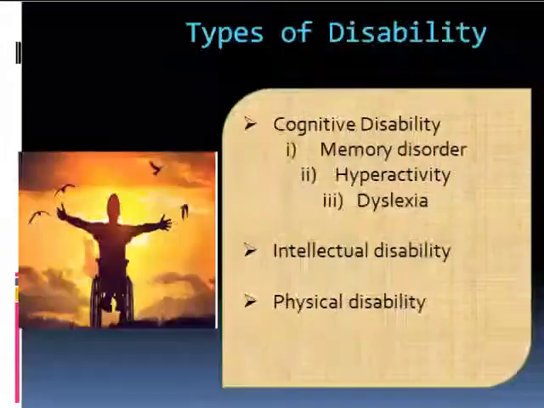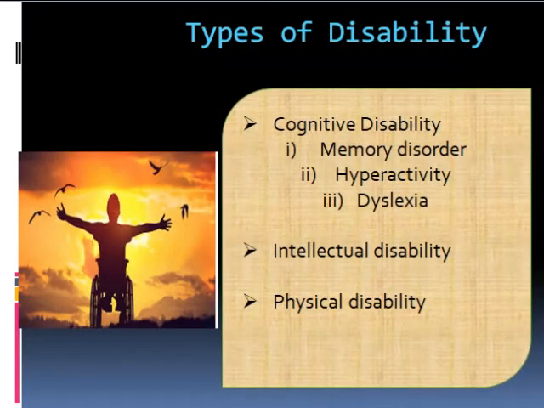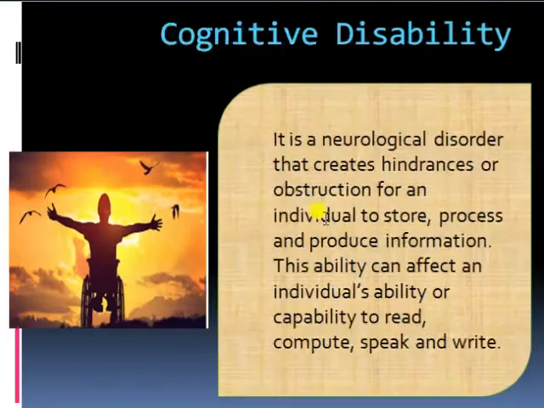So let's start. There are three types of disabilities: first is cognitive disability, then intellectual disability, and physical disability. Cognitive disability is divided into three parts: memory disorder, hyperactivity, and dyslexia. So the first type of disability is cognitive disability.